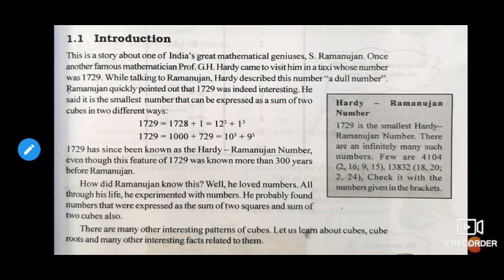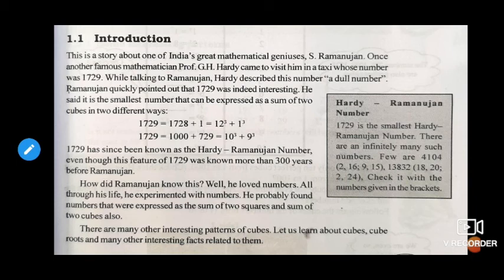Here, before getting into the chapter, I will just introduce the Ramanujan number, the Hardy-Ramanujan number. There is a story about the great genius mathematician S. Ramanujan. Professor G.H. Hardy came to visit him in a taxi whose number was 1729. While talking to Ramanujan, Hardy described this number as a dull number.